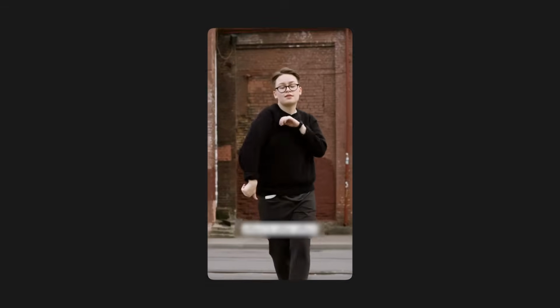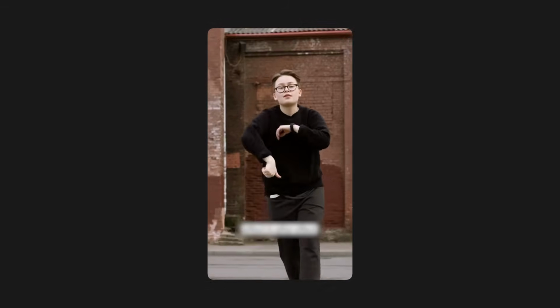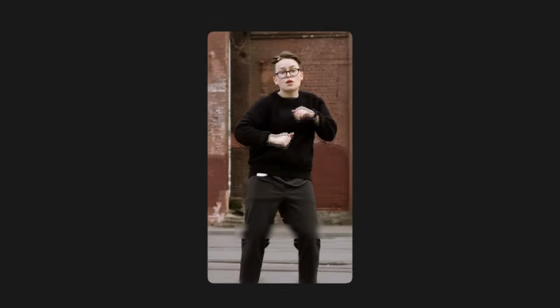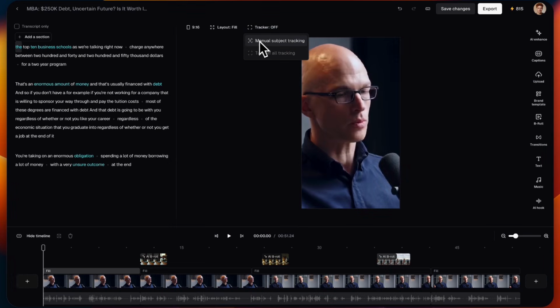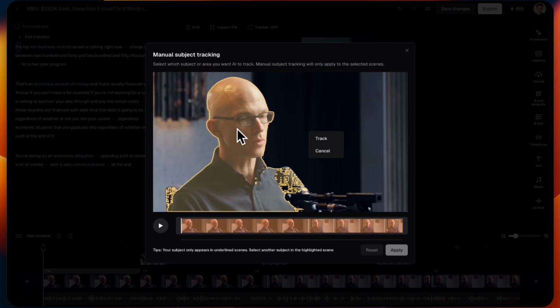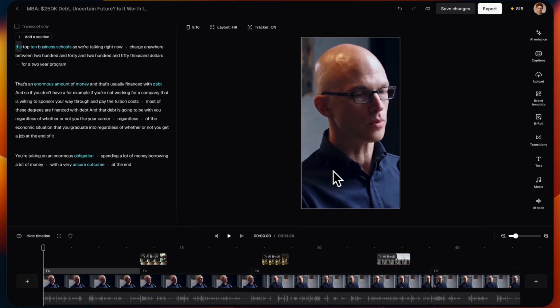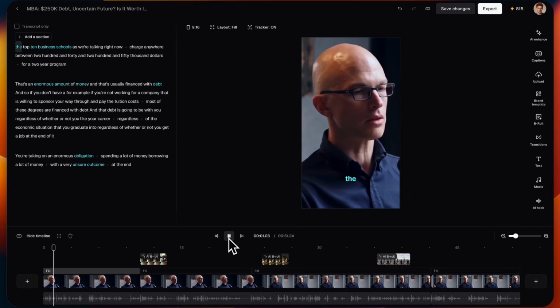After this, there's one more powerful feature you should definitely know about, and that is frame or subject tracking. This feature keeps your talking head perfectly centered, so your face never goes out of the frame. It's honestly a lifesaver, especially for vertical videos. So just go to Track, then click on Manual Subject Tracking. Now, simply click on the subject. Your subject will get selected automatically. After that, hit Track and then click on Apply. That's it. Now your subject will never miss the frame, and the AI will keep tracking it smoothly in every situation.